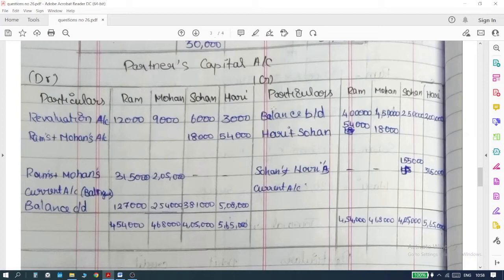The partners capital account has to have this format, on both the debit side and the credit side as well. Write particulars, and Ram, Mohan, Sohan and Hari, and on the credit side as well you have Ram, Mohan, Sohan and Hari. Do not change the format because it will make it easy for you to do the sum. Now go back to the question.